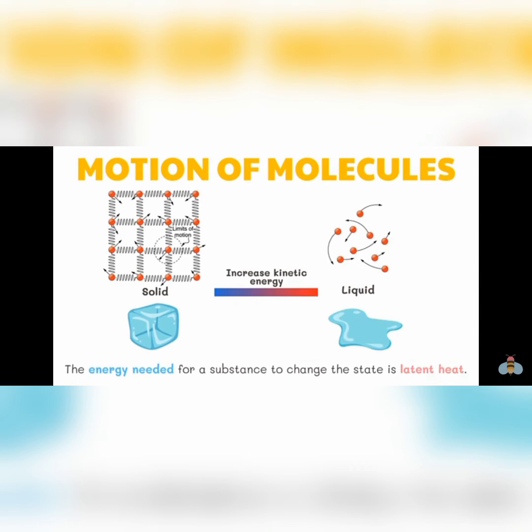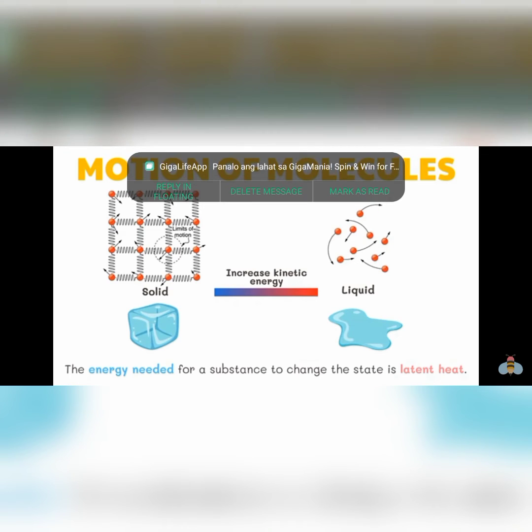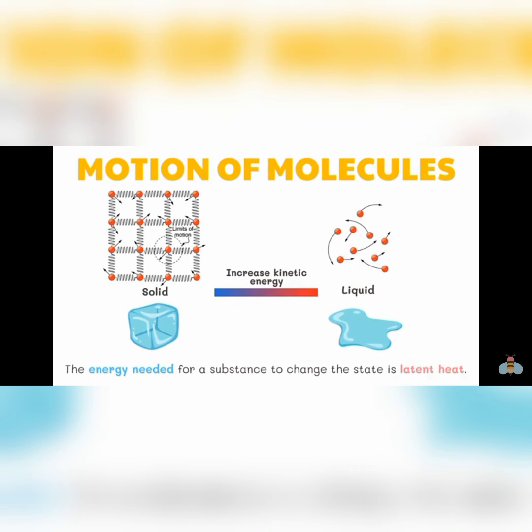At some point, they have enough energy to overcome the forces that hold them in their fixed places, so they break away from their fixed positions in the solid. The arrangement of water molecules in ice gradually becomes disorganized and the ice turns to liquid water. In this phenomenon, as water absorbs heat, the surroundings become cooler.